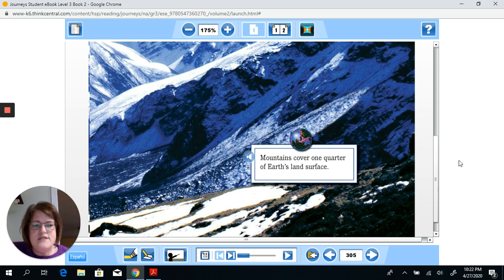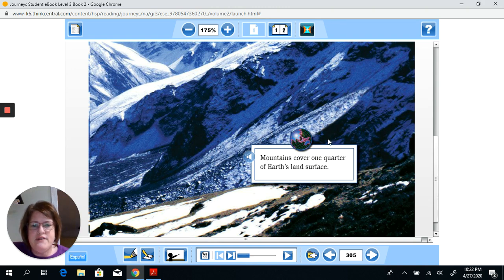Okay, we also have a text feature here, and boys and girls, this is called a fact box or a sidebar. And I know you're familiar with these. You've seen these in a lot of your books, like especially in the Who Would Win series. There's a lot of these little fact boxes in there. And the fact box relates to the same topic that you're learning about in the story, but it's some other type of information that relates to it.